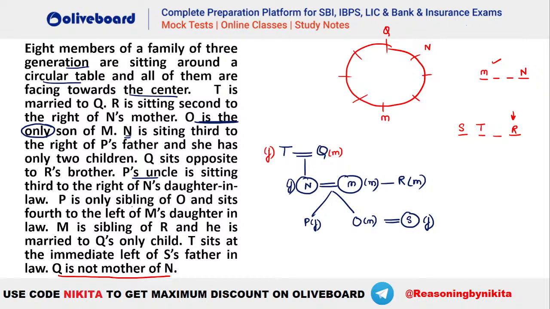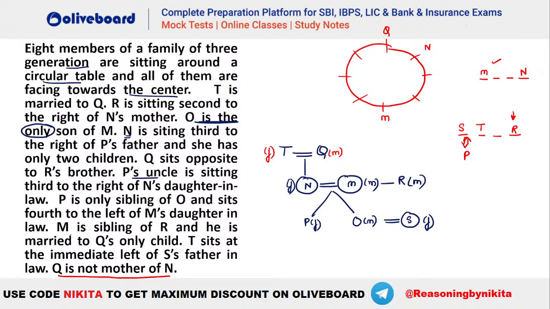Then we have P is the only sibling of O. Okay. And sits fourth to the left of M's daughter-in-law. So you can see that P has to be opposite to M's daughter-in-law. Who is M's daughter-in-law? That is your S. That means your P will be seated opposite to your S here. Okay, P and S will be seated opposite to each other because fourth to the left will be opposite only.